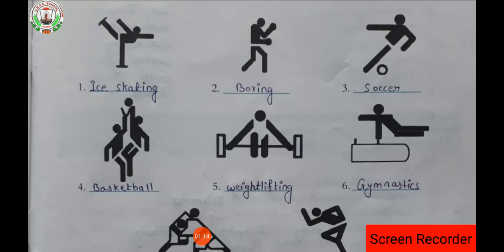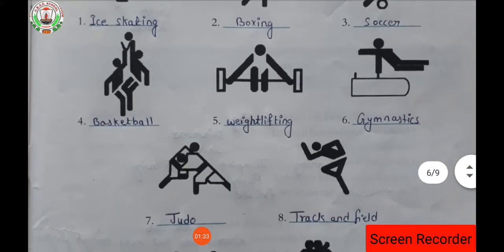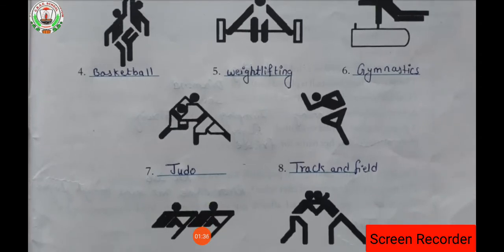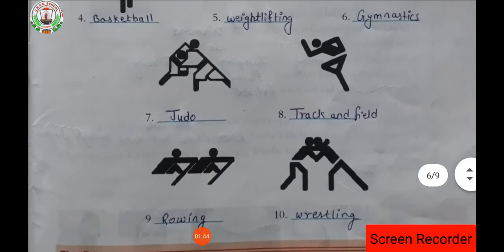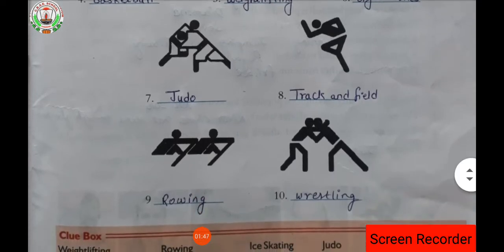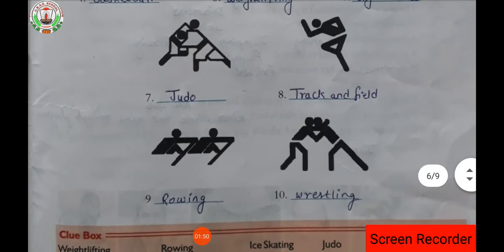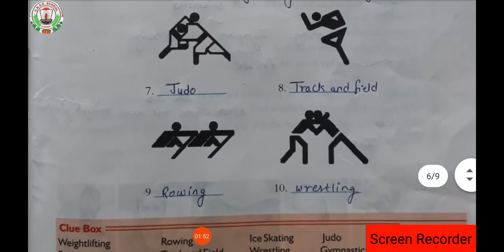Students, you have to see the picture very carefully and identify the name of the game. Once you look at the picture carefully, automatically you will recognize which game it is. The fifth one is weightlifting, sixth one is gymnastics. Then seventh one is judo, then track and field, where we run. Next, ninth one is rowing, R-O-W-I-N-G. Then the last one is wrestling. Everybody knows this, isn't it?